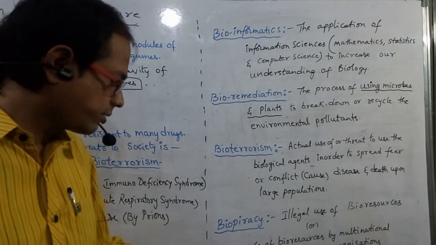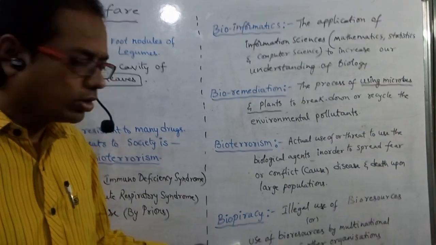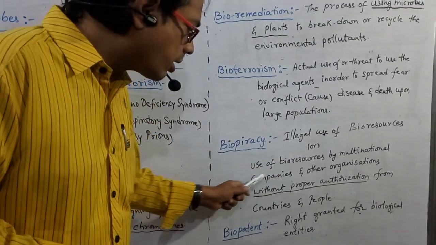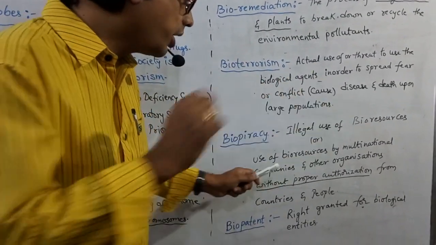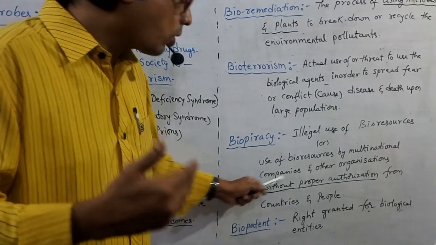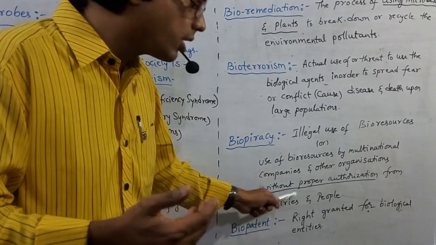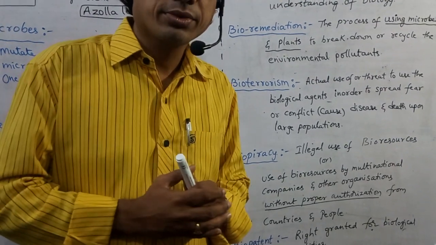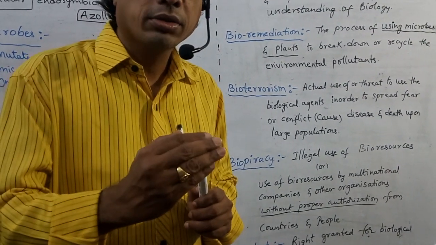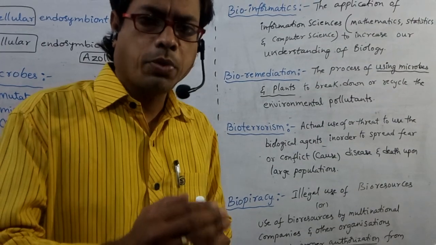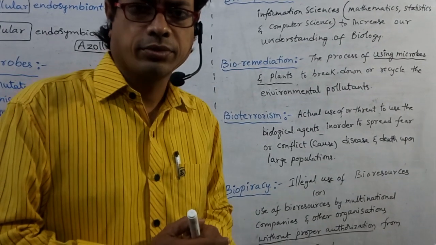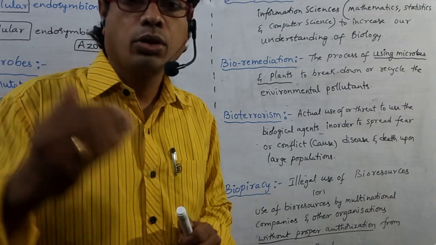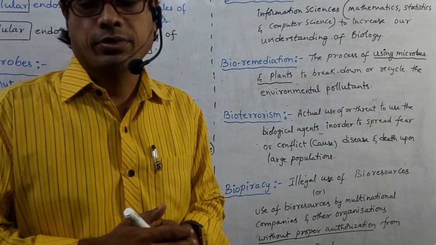Or in other words, use of bioresources by multinational companies and other organizations without proper authorization from countries and people. Some bioresources are there, so we have to take proper authorization from that government. We have to pay some payment to that particular government.